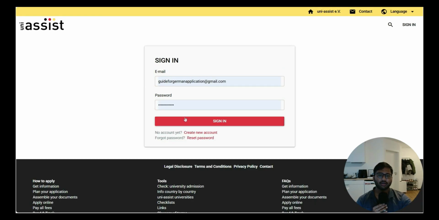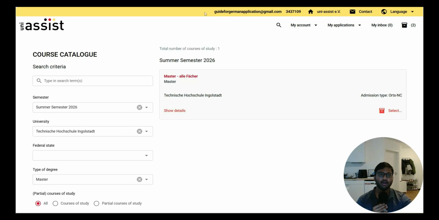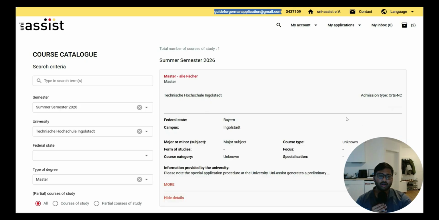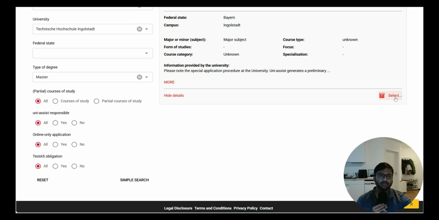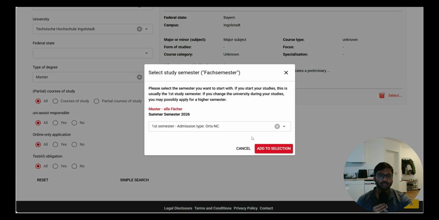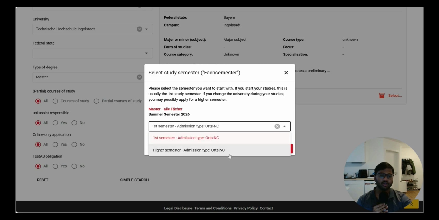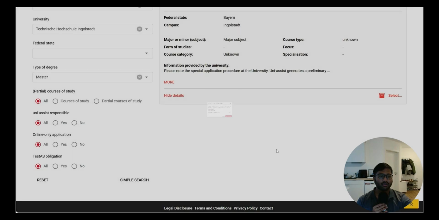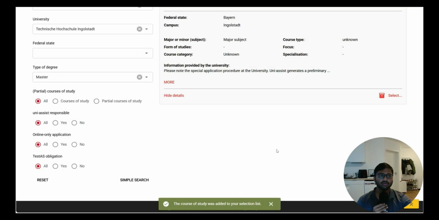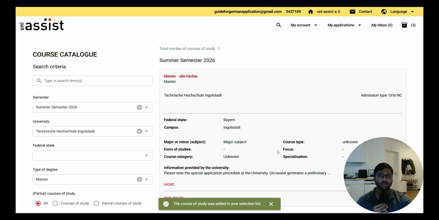After that, you can use your email address and password, then click on sign in. You will be in your account for the Guide for German application. That is the account that we made. We will come here and apply for this particular VPD, which is a preliminary document that can be used across all courses in TH Ingolstadt. We are applying for the first semester, not a higher semester, because we are coming for the first semester and we are not changing colleges inside Germany. That's the reason we are doing it like this.